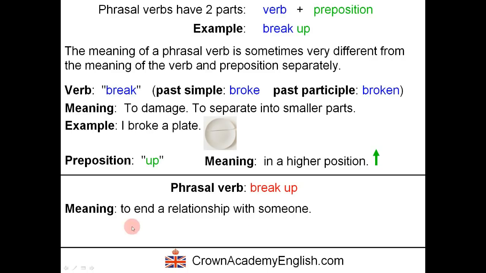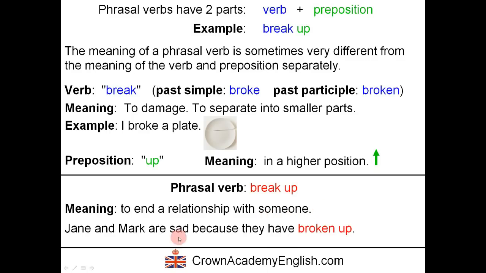Well, it's very different. The meaning of break up is to end a relationship with someone. It's when a couple separates, a boyfriend and a girlfriend, or even a marriage where the couple separates. Example: Jane and Mark are sad because they have broken up. Here we are using the past participle because this is the present perfect.